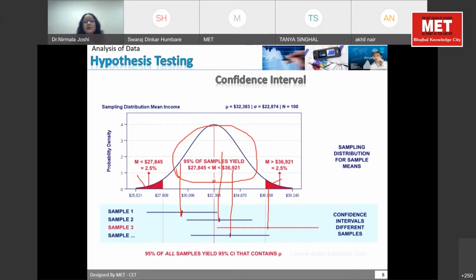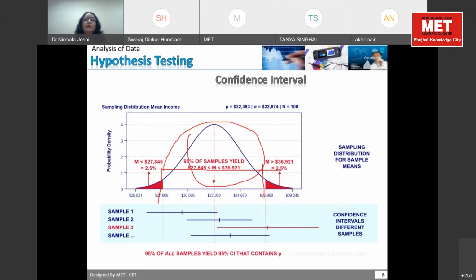So this is the way we do the testing of hypothesis. This is my normal curve, and with the 95% limits, this is my lower limit and this is my upper limit. My maximum outcome will be under this category. So we use testing of hypothesis here. If I have taken a sample and my mean value is coming here, is it significantly different from the population mean or is it the same? This is what we do in testing of hypothesis. I hope you could follow me. Any questions?